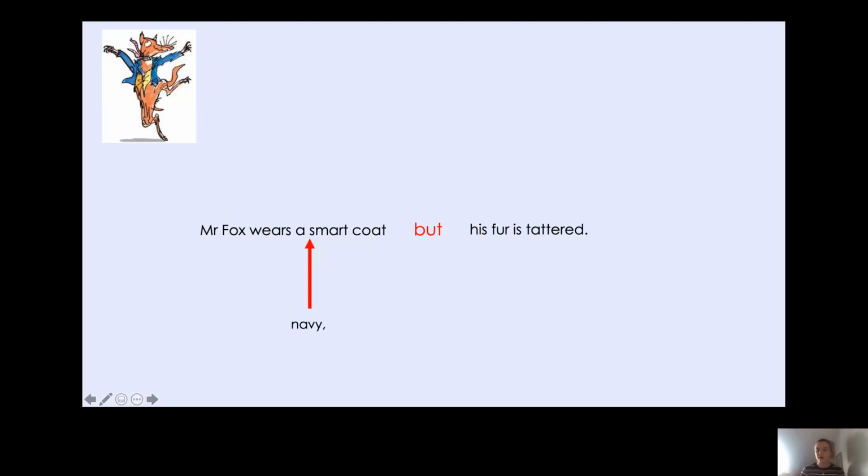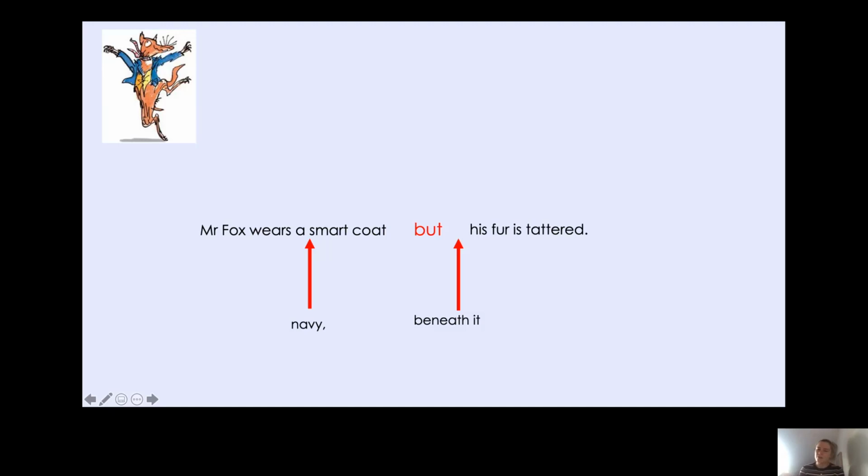But his fur is tattered. Now, where is his fur? Could we include that? Well, yes, his fur is beneath his coat, isn't it? So we can say beneath it, because I'm using it because we're talking about the coat. Mr. Fox wears a smart coat, but beneath it, his fur is tattered.